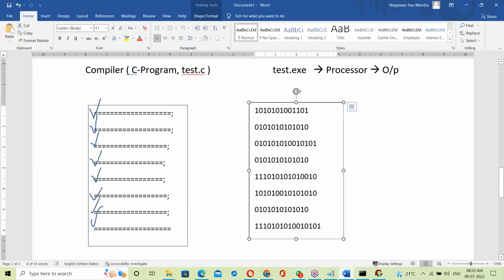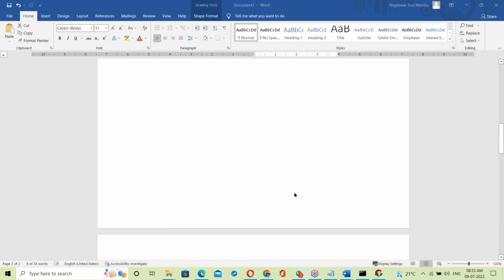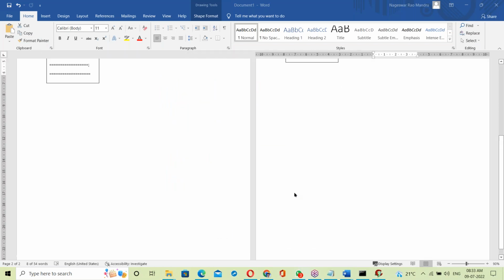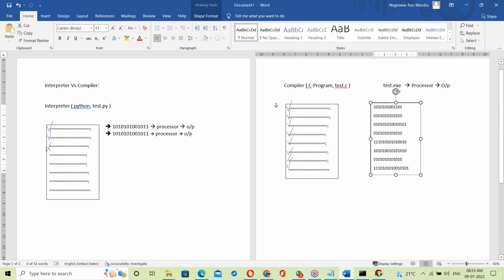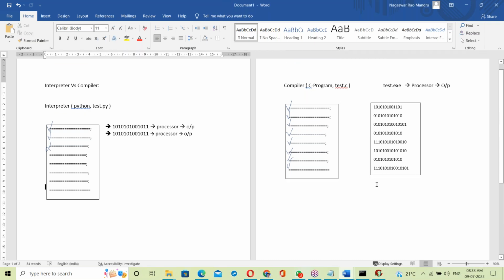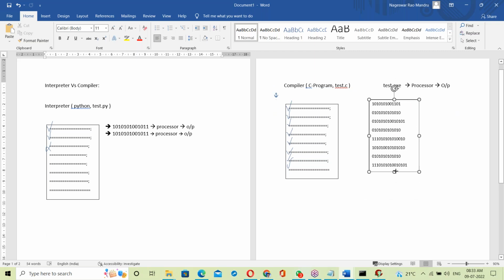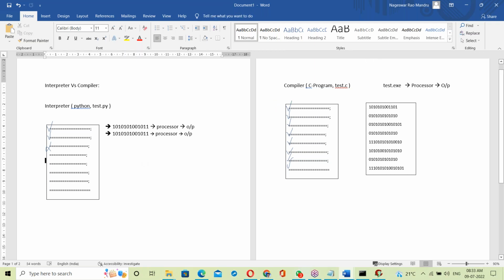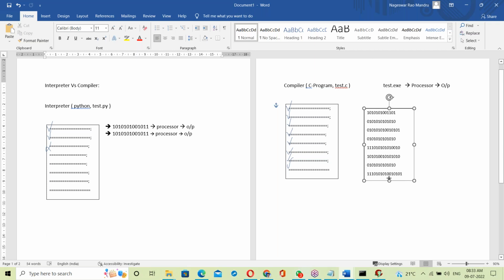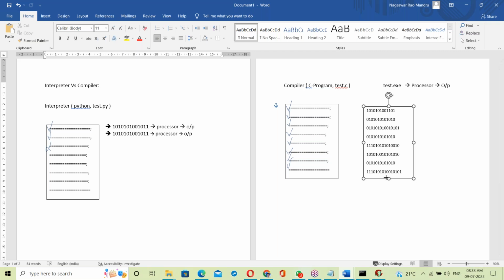Now, what's the main difference observed between interpreter and compiler? See this exe file, right? Yes, in the compiler there is an exe file, but the interpreter doesn't have an exe file. Yes, the main difference between interpreter and compiler: the compiler generates an exe file, the interpreter does not generate an exe file. The interpreter doesn't have the exe file concept.